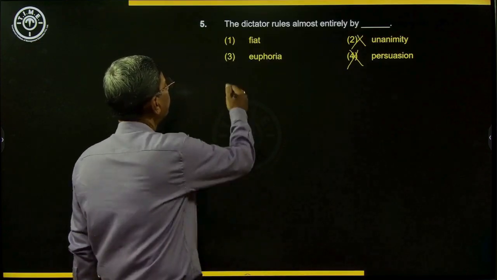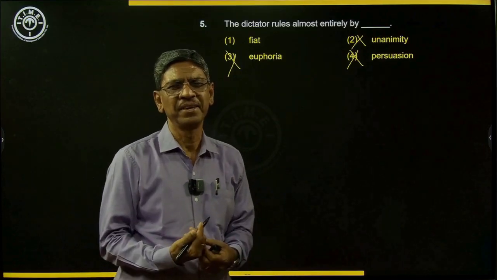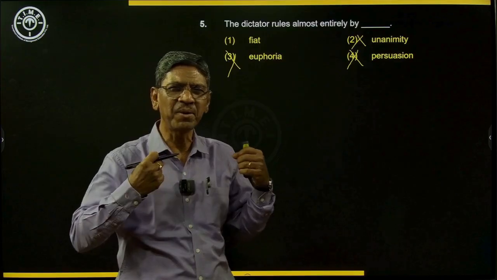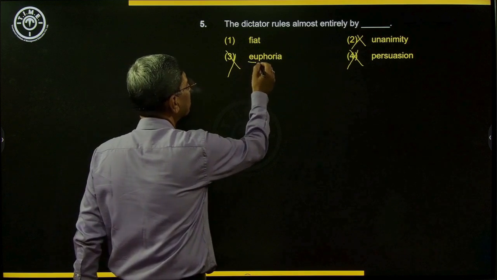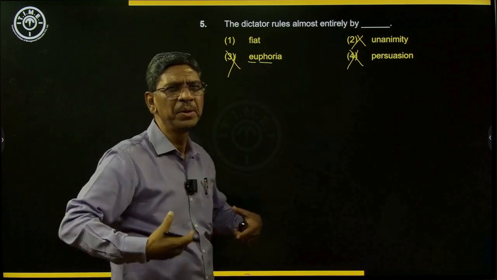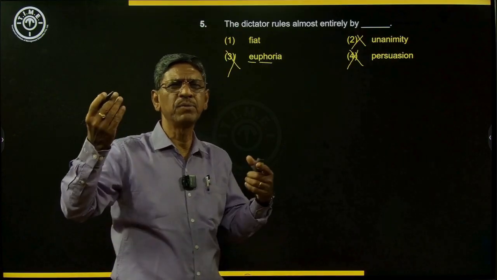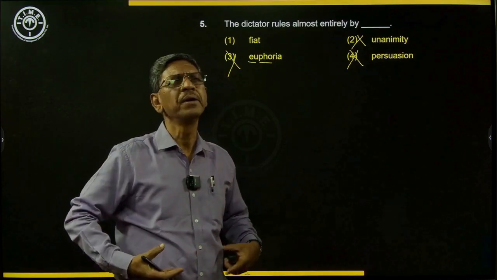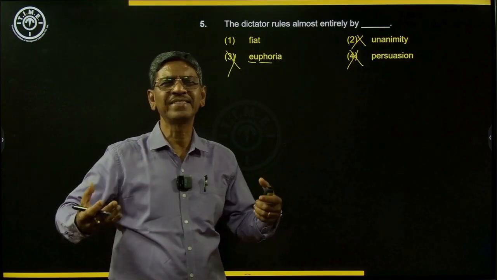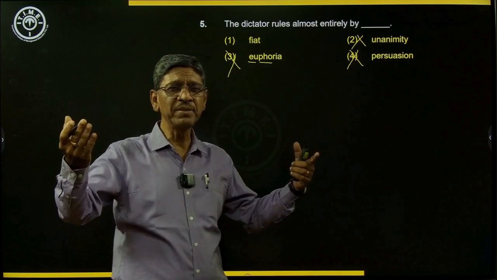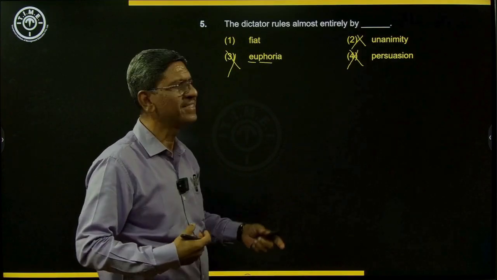And then we have euphoria, a very pleasant feeling of excitement. When there is a lot of excitement and a lot of joy, we have that word euphoria. Eu means pleasant. Phoria is feeling, the feeling of excitement. So when people are excited over winning a match or when they pass an examination, they are euphoric. They are very happy and excited. And people say they are on cloud 9. Cloud 9 means being very excited, right?